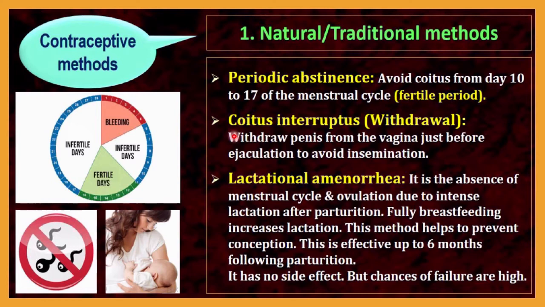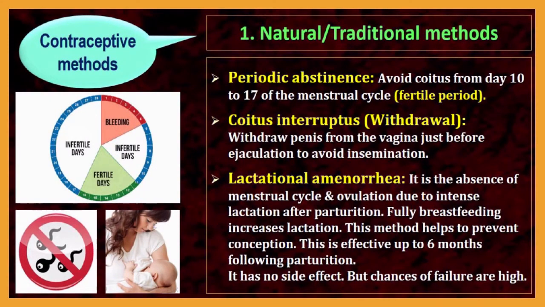The next method is coitus interruptus, also called the withdrawal method. The penis is withdrawn from the vagina just before ejaculation, before the penis starts secretion. During sexual intercourse, the penis should be removed from the vagina just before ejaculation to avoid insemination. In this way we can avoid the semen and egg cell meeting.